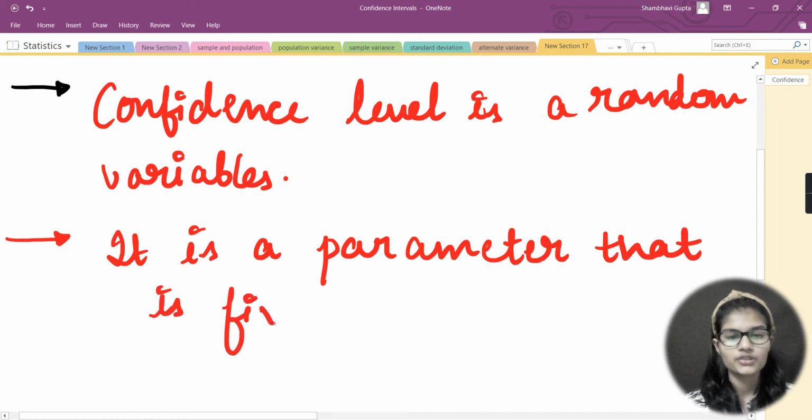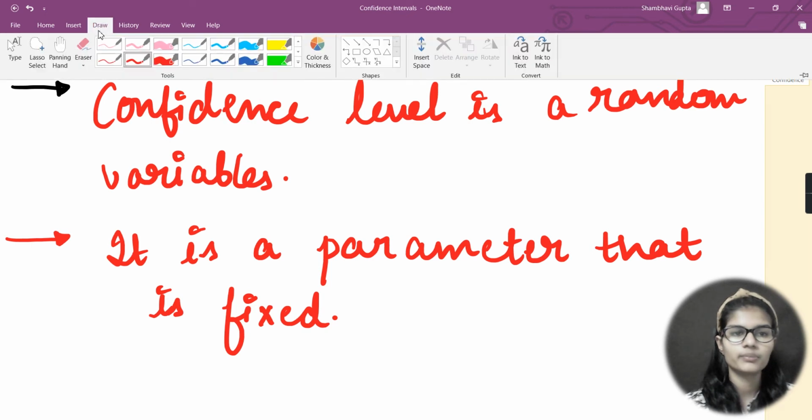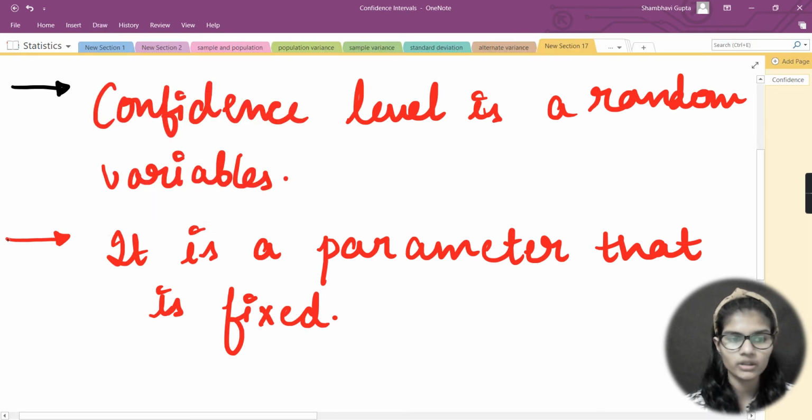that is fixed. So before I introduce you to the confidence level, the formulas and the definitions, just keep these two points in your mind very properly: that confidence level is a random variable and it is a parameter that is fixed. Now whatever I tell you, listen to me very carefully. Be properly attentive while watching the video and while studying. I would also request you to make your own notes, right? I'm writing these things for you so that you can also have a note of all these things at your place, right? So confidence level is a random variable and it is a parameter that is fixed.